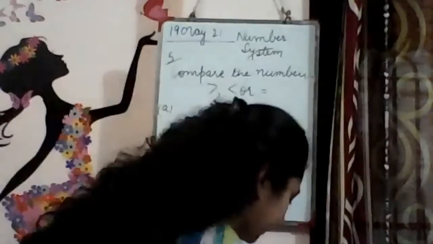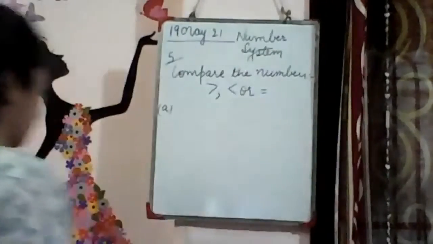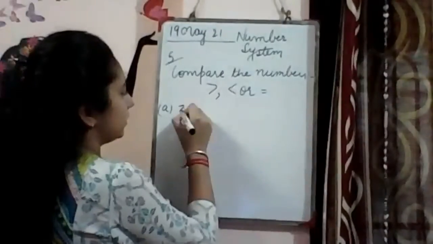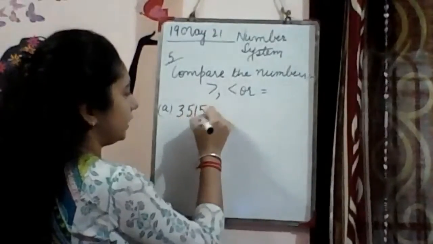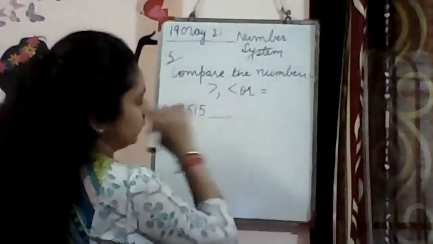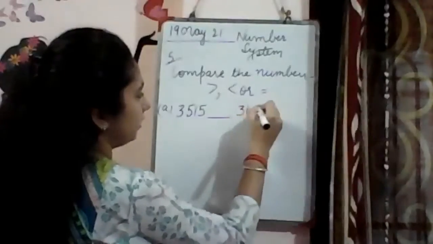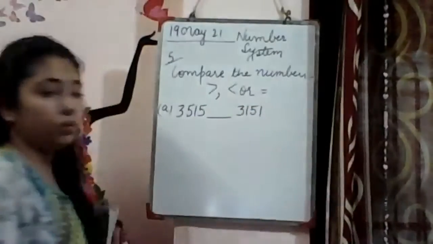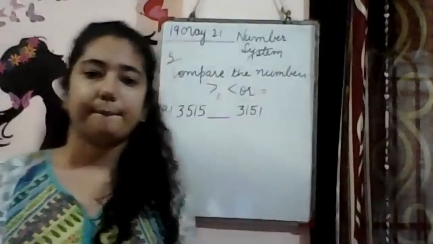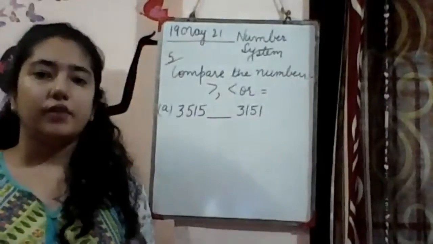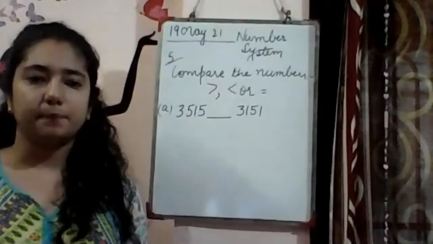So comparing is, first is 3,515 dash 3,151. So we will just see which number is bigger, okay?